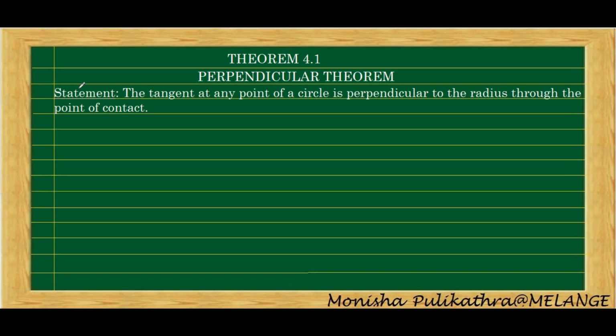Moving on to the theorem part. Theorem 4.1 is the perpendicular theorem. The perpendicular theorem states that the tangent at any point of a circle is perpendicular to the radius through the point of contact. Any tangent drawn to the circle at a point, touching the radius of the circle, is perpendicular at the point of contact.